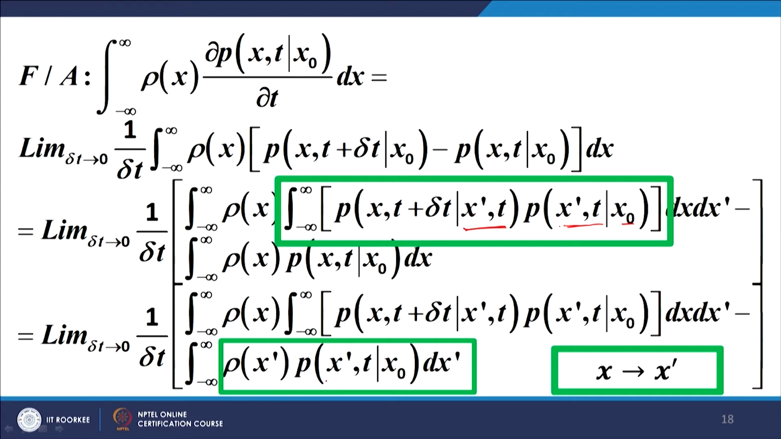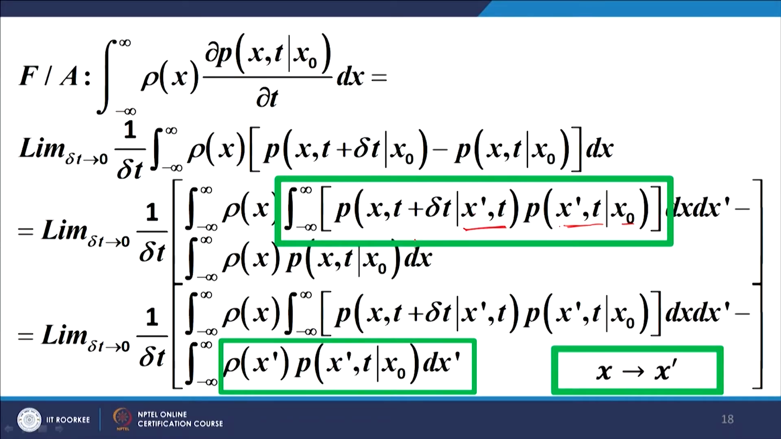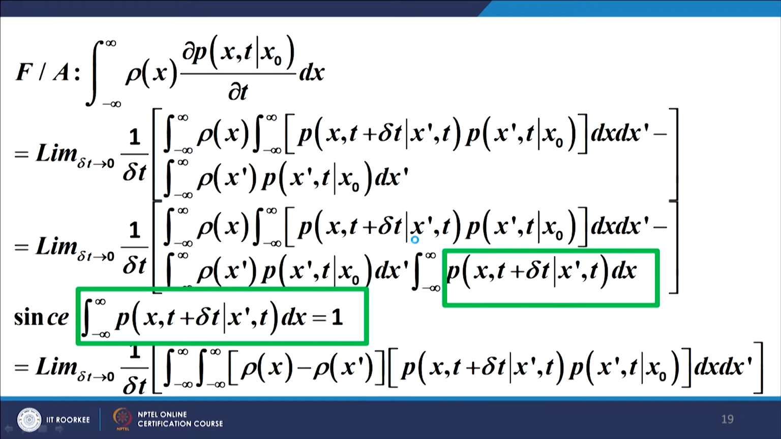Now, what we do is we do a similar thing in the second case. What we simply do is we replace the integration variable from x to x dash. This is a definite integral, so we have no problem. We make this substitution, x goes to x dash, in the second integral, not in the first integral. The first integral we retain as it is. So, we get this from the previous slide.